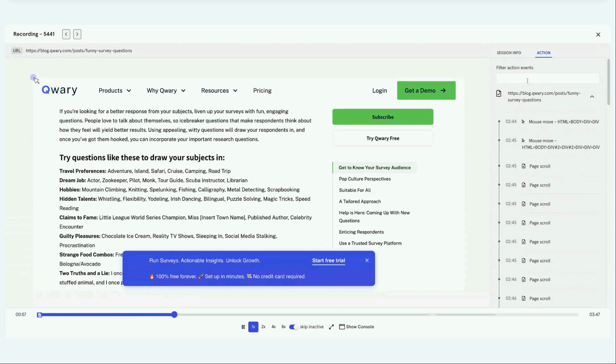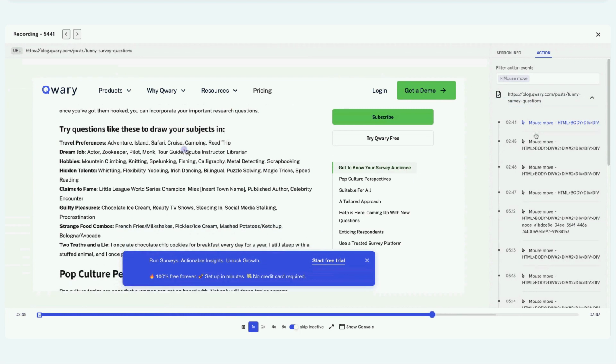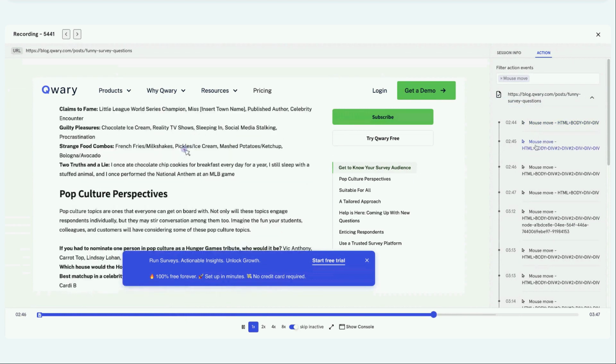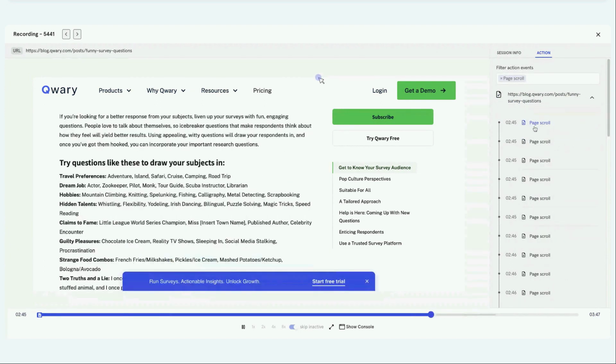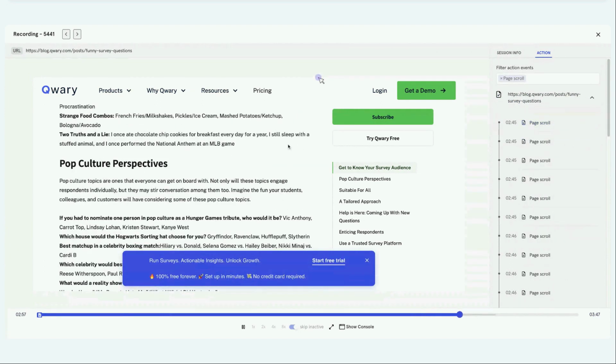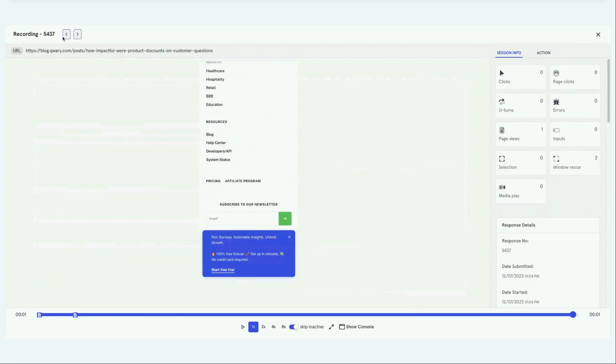You can also jump through the events. For example, if you want to see the mouse move, you can jump directly there. You can also jump through the page scroll, to the sections in the session where the page scroll happened. And if you want to continuously watch all the recordings, you can go back and forth. We have an easy button available where you can go back and forth in session recordings.